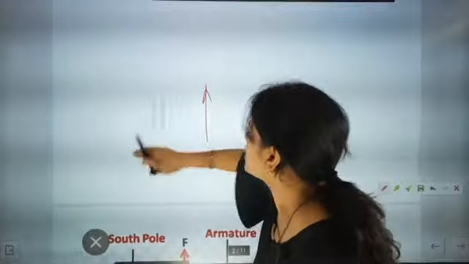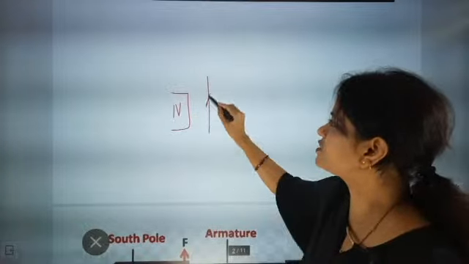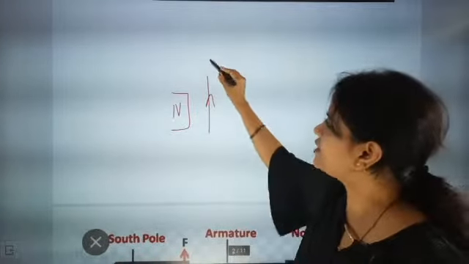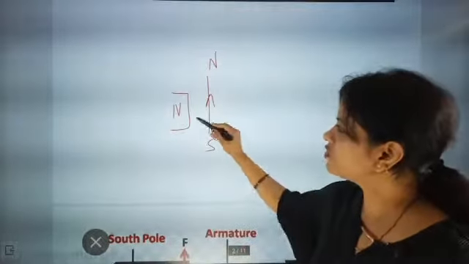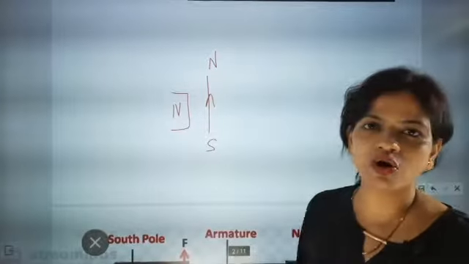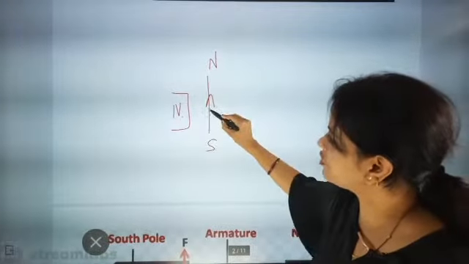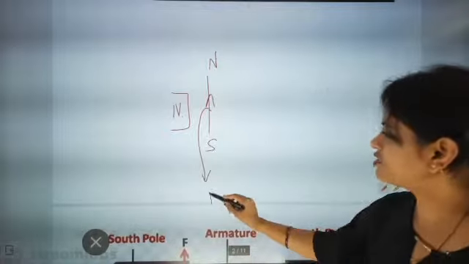And this is south. So now you see current is going in the north direction. This is the north pole, so force is down.